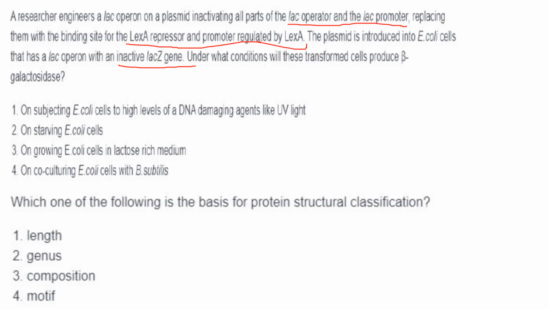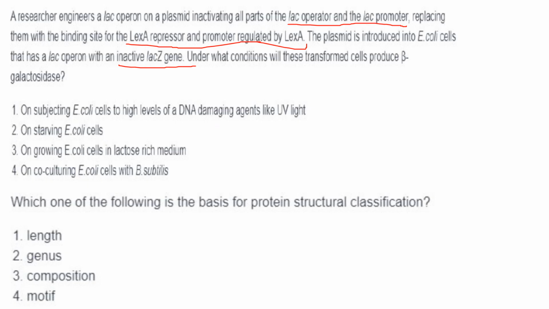Understand? Since the lac Z gene in the E. coli chromosome is inactive, from where will the bacteria get beta-galactosidase production? It is naturally from the plasmid. I told you in the plasmid only the lac operator and lac promoter are inactive, whereas the lac ZYA genes of the lac operon are active. So beta-galactosidase has to be obtained from the plasmid. Now how is that possible?